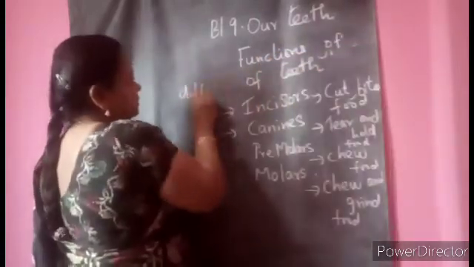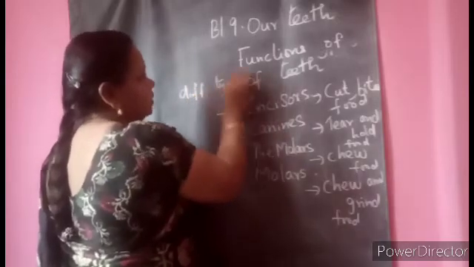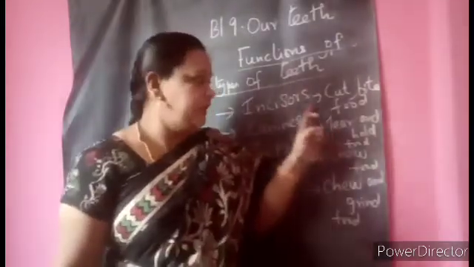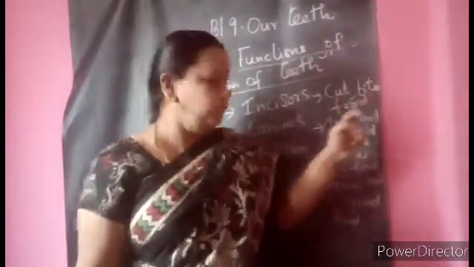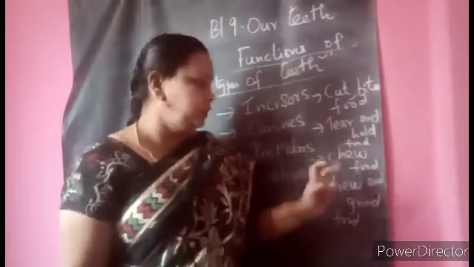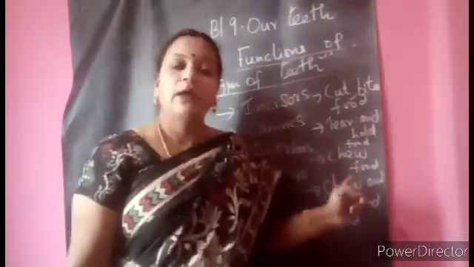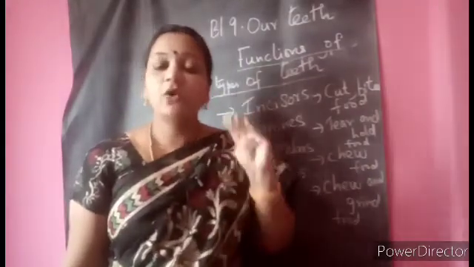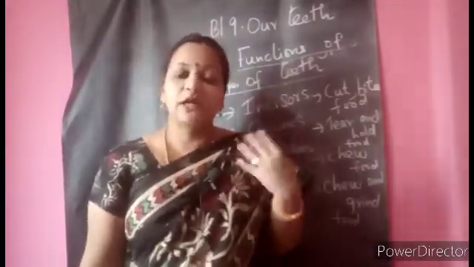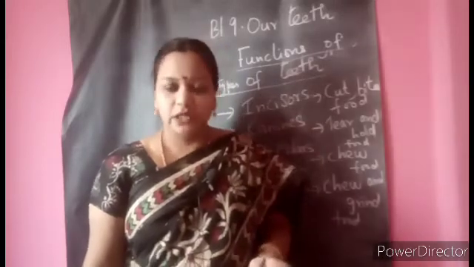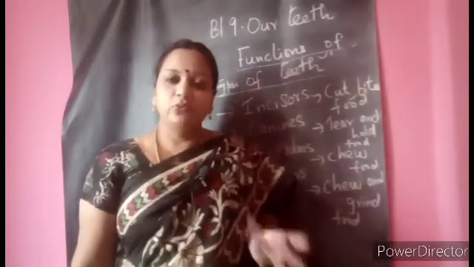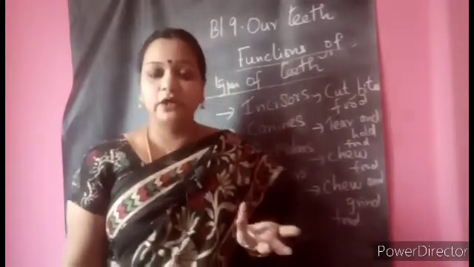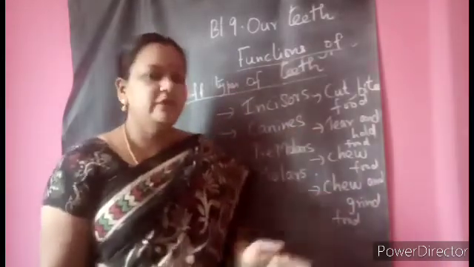So why do we have these 4 different types of teeth? Because the incisors help us to cut and bite the food, canines help us to tear and hold the food, premolars help with chewing, and the molars help us to chew and grind. That is why we have 4 different types. They help us because we eat different types of food. We are not eating the same type of food: fruits, vegetables, nuts, different things we eat. For that purpose only we have different types of teeth.